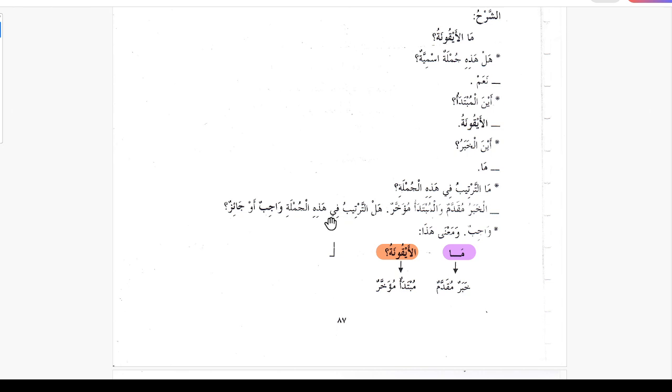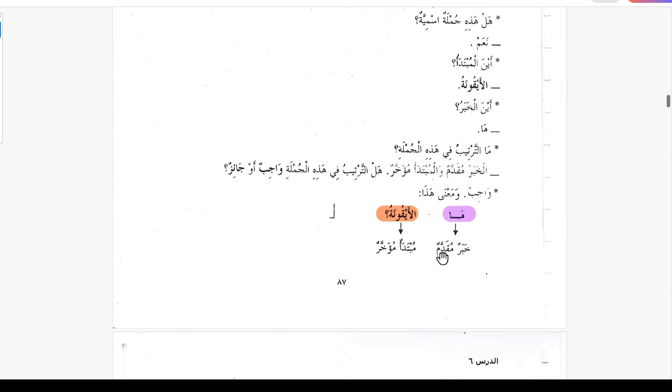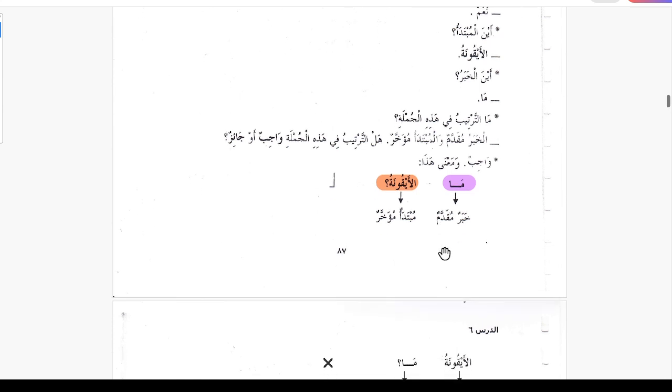Hal tartibu fi hazihi jumlati wajibun or jaizun? Is the order in this sentence wajib or jaiz? Is it compulsory, obligatory, or just permissible? Wajibun is compulsory, is obligatory. Wa mana haza, that you can't switch it around. So ma is khabar muqaddam, al-ikunatu is mubtada muakhar.